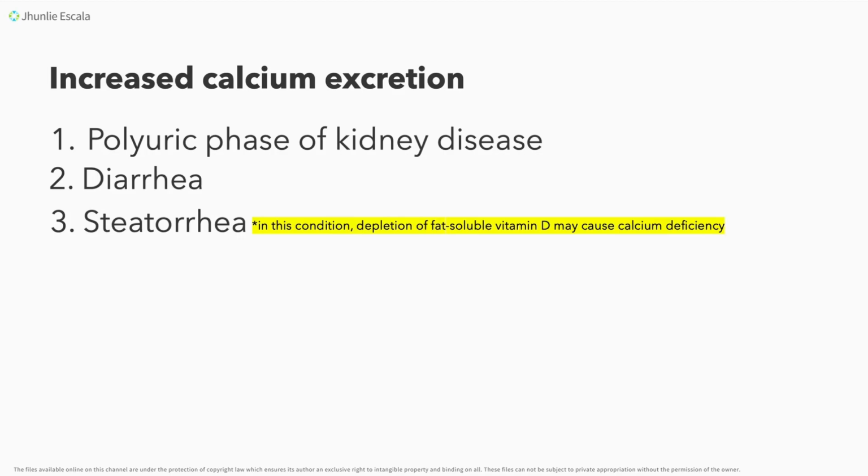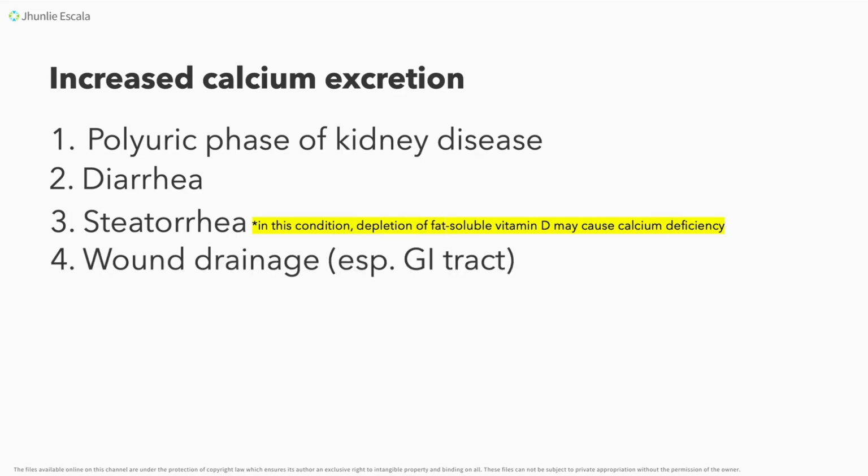Hence, magkakaroon po tayo ng calcium deficiency dito, kapatid. So we need to write down this one. Now, another condition, kapatid, is your wound drainage, especially of the GI tract. Okay? Sa mga nagkakaroon ng suctioning, no? Or drainage, okay? In your GI tract, we need to remember that it might also cause your hypocalcemia.